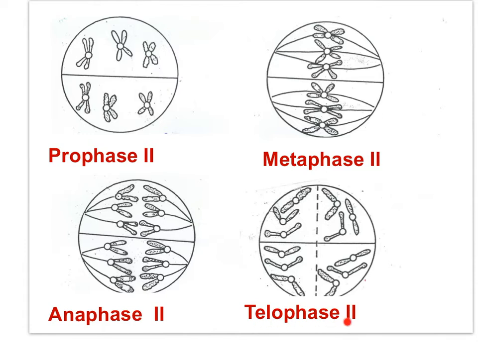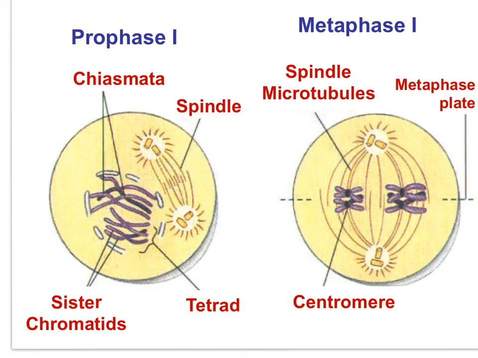And then in telophase II, the nuclei become distinct as the chromosomes decondense and new nuclear membranes form. There are now 4 daughter cells, each with half the number of chromosomes of the original cell. Each cell is haploid. So let's review.